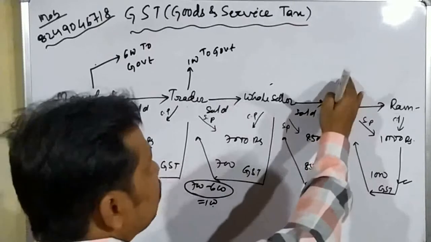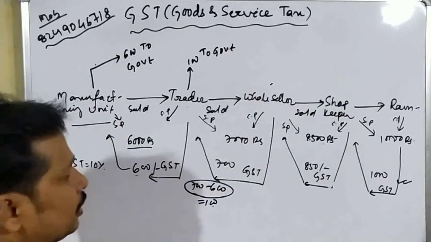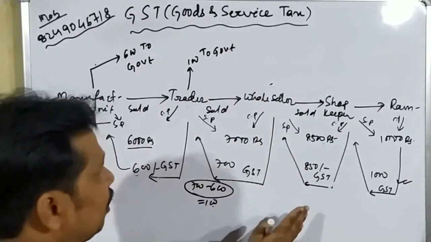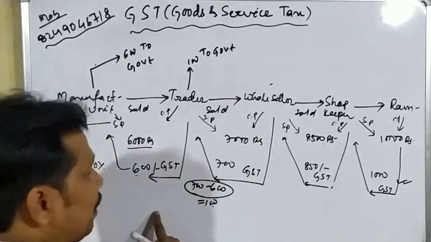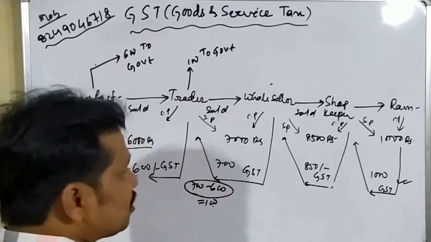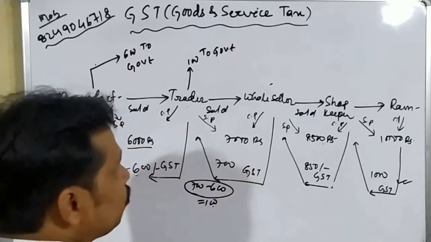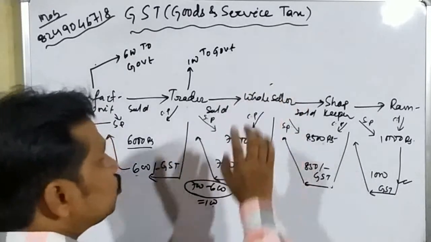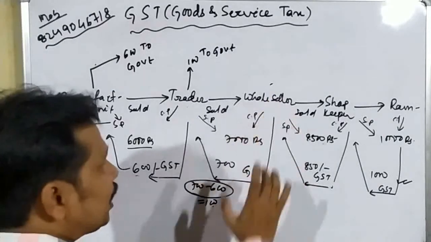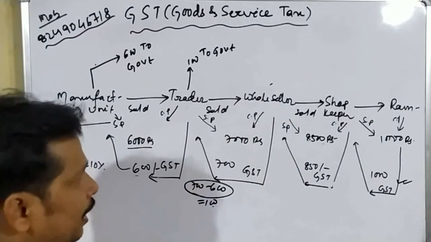So here the final buyer is the shopkeeper. So why will the wholesaler pay the GST? That means the wholesaler will keep the amount that he has paid. How much has he paid? He has paid 700 rupees as the GST, and now he is collecting 850 rupees. The rest amount definitely he will give to the government, because the wholesaler, any person, has no right to keep any type of tax with him.